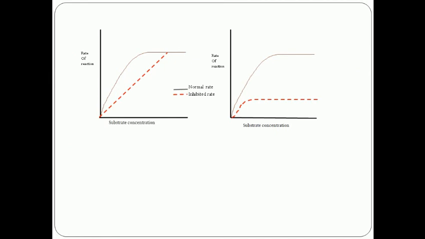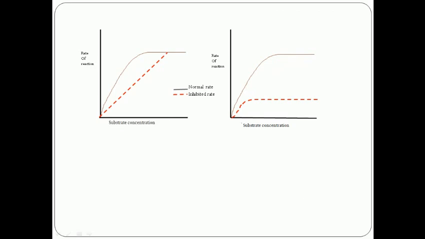This is the substrate concentration and rate of the reaction shown in both figures. So which one is showing the competitive inhibition and which is showing the non-competitive inhibitor?